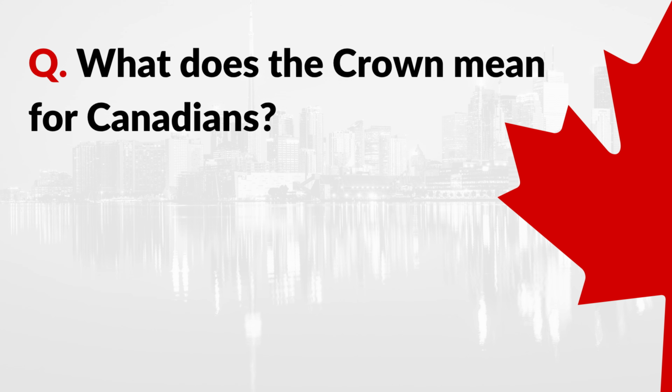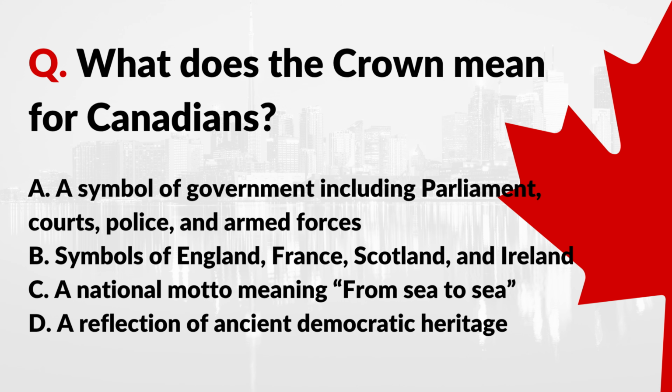Question: what does the crown mean for Canadians? A. A symbol of government, including parliament, courts, police, and armed forces. B. Symbols of England, France, Scotland, and Ireland. C. A national motto meaning from sea to sea. D. A reflection of ancient democratic heritage. Correct answer: A. A symbol of government including parliament, courts, police, and armed forces.